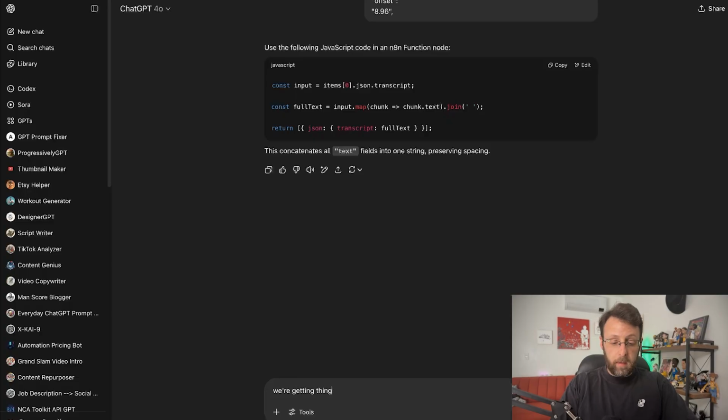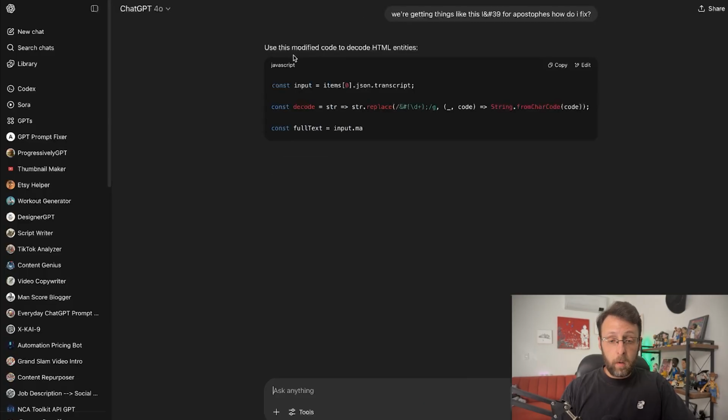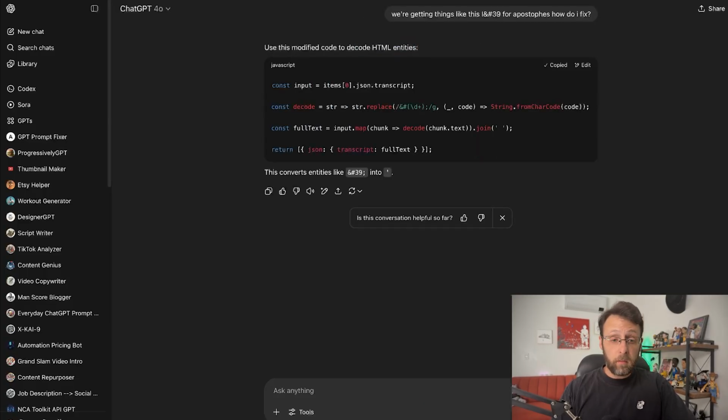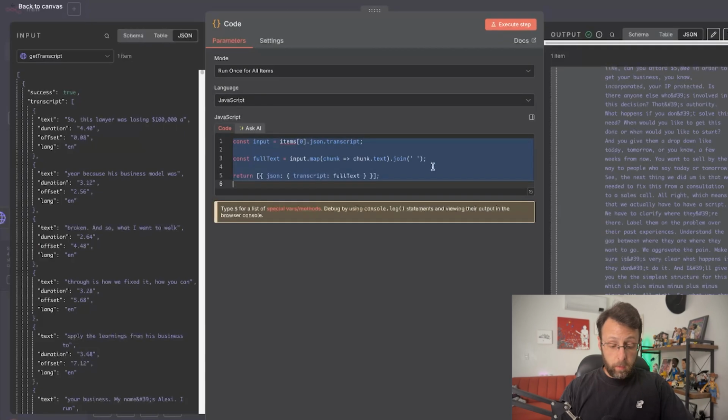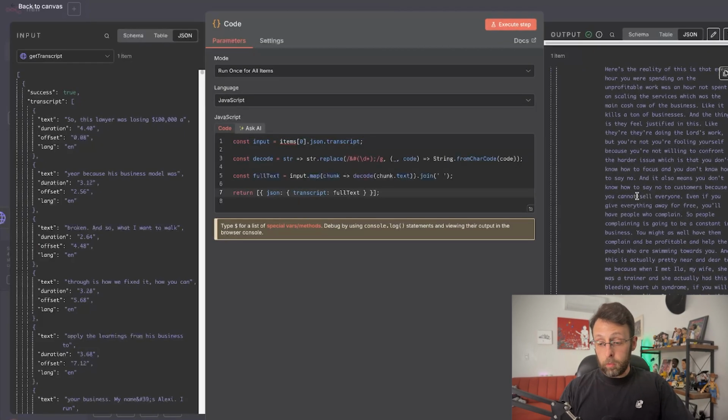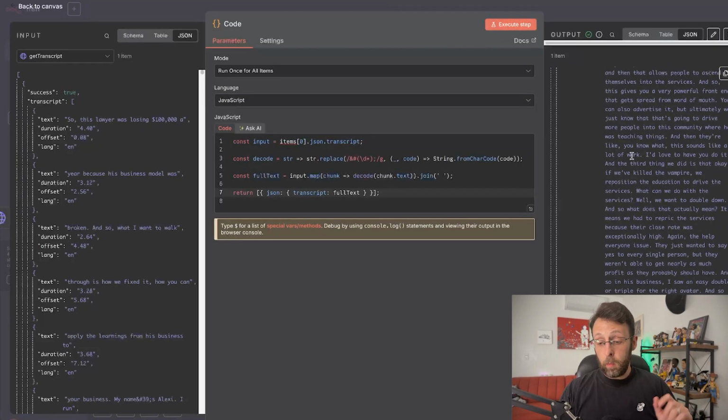We're getting things like this for apostrophes. I forget what this is called, actually. It'll tell me. How do I fix it? Modified code to decode HTML entities. So this is left over from HTML. Let's go ahead and try this just to make sure that we have a really clean output so there's no confusion. Cool, so this is really cleaned up. This is looking good. We can work with this.